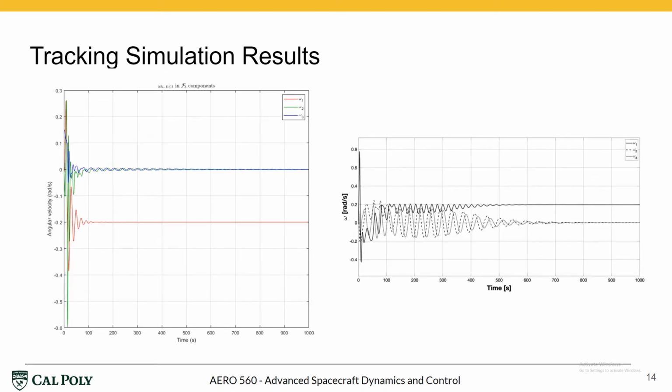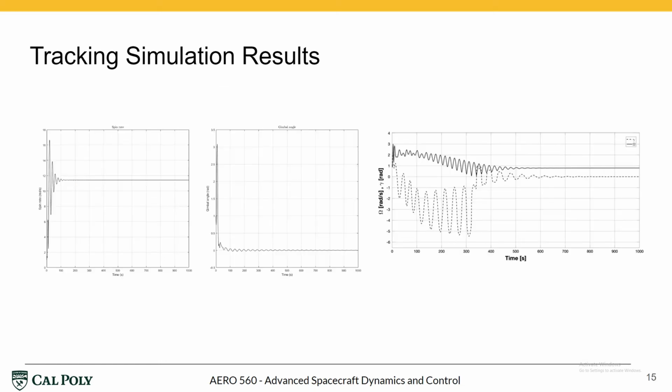Conversely to the attitude error, our angular velocity is minimized far more quickly than in the paper. Omega-1 still reaches a value of -0.2 radians per second, which is exactly the rate at which the desired attitude is rotating, so our goal is achieved there. The difference in the sign of omega-1 between our results and the paper's is presumably due to the authors adopting a positive value for clockwise rotation, whereas our standard is to denote counterclockwise rotations as positive.